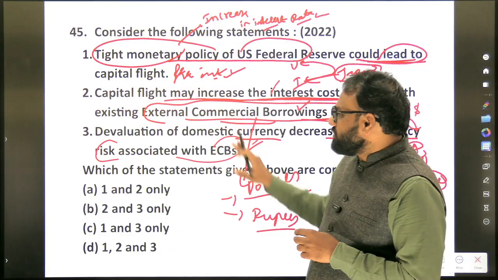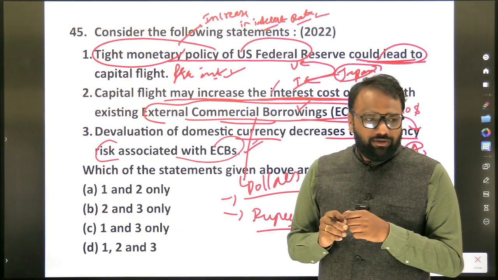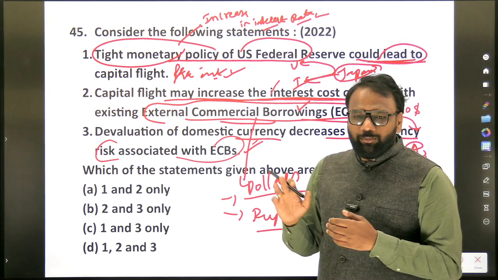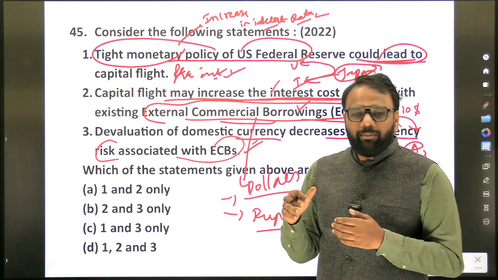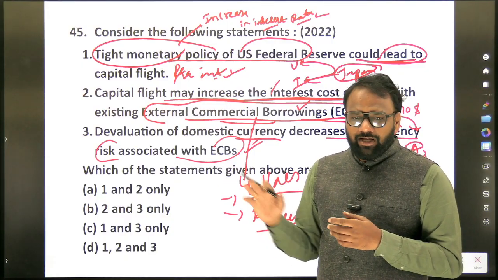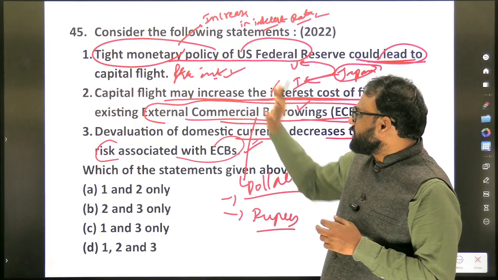So at least this background is important. What are the various things that we learned here? One is what is tight monetary policy. In India also, are we involved in tight monetary policy? Yes. Who is involved in making the monetary policy tight? RBI's Monetary Policy Committee. The Monetary Policy Committee consists of how many members? 6 members. All those things we'll revise here.